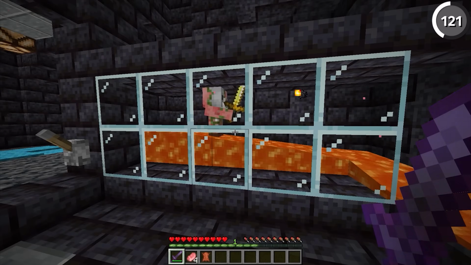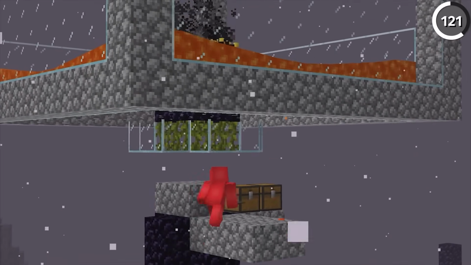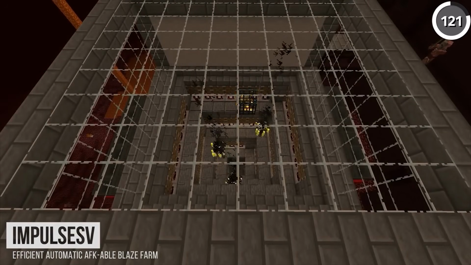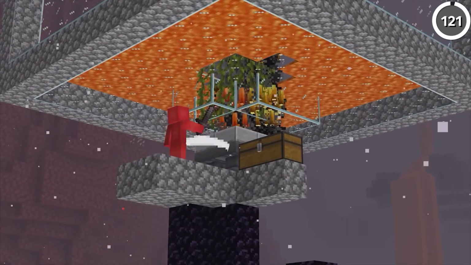But it's only recently that lava's been changed to push entities when it's flowing, and that's allowed for much better Nether farms that we can see here. In the past, a blaze farm would have to look like this mess with a bunch of pressure plates and pistons. Now you just add in some lava, it's a lot cleaner, and it makes more visual sense too.